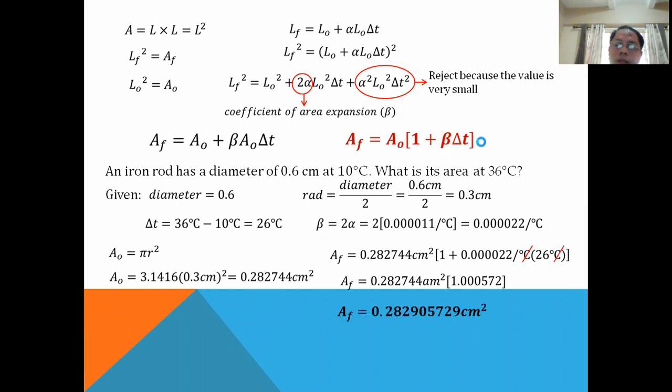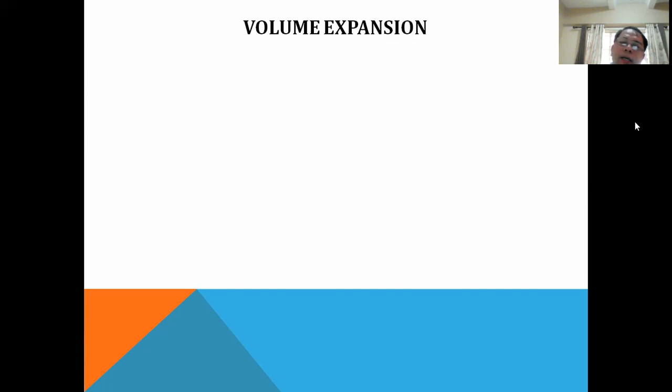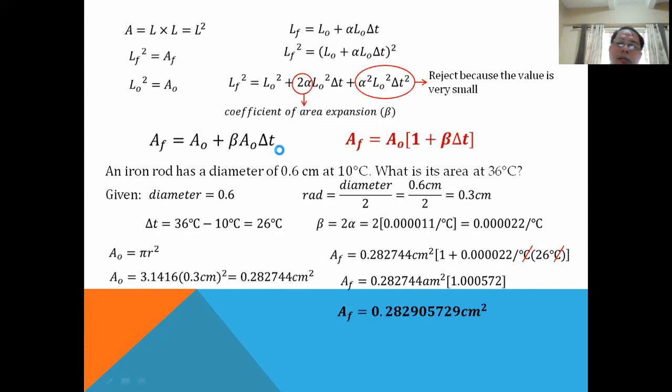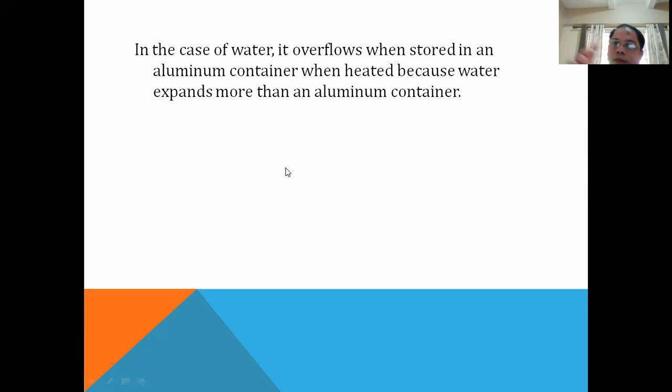Now, our next example is volume. The reason why the temperature rises in our thermometer: if you have an alcohol thermometer, the liquid inside rises because the volume of the alcohol inside expands.